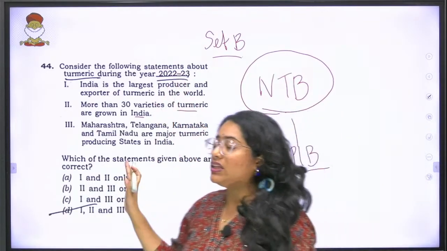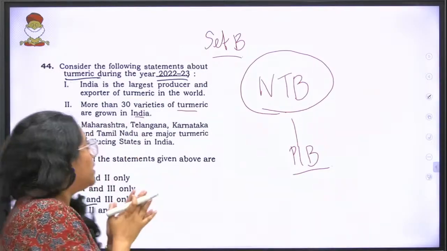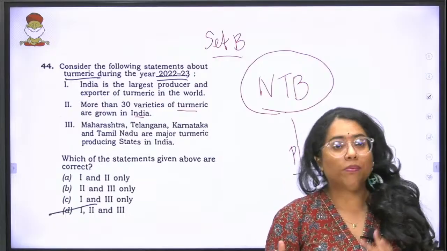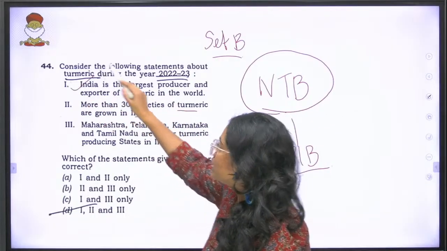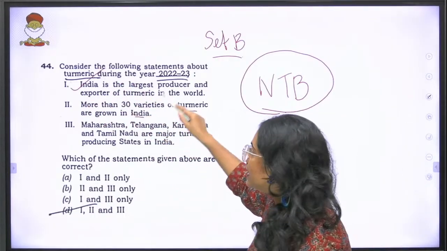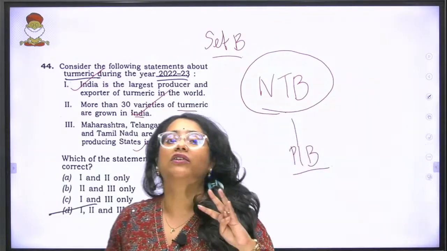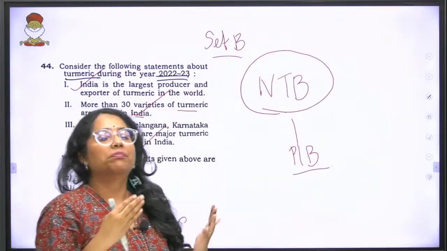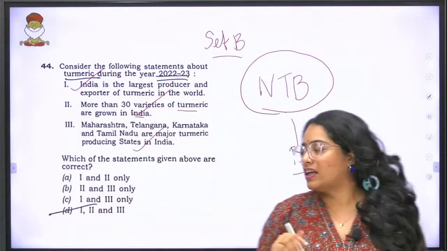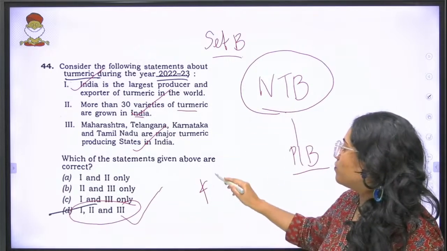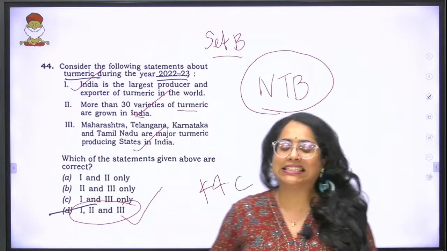In fact, India happens to be the world's largest producer, exporter and consumer of turmeric. So the first statement is correct. More than 30 varieties of turmeric are grown, so the second statement is correct. And the third statement, that these are the 4 major turmeric producing states, even that statement is correct. So the answer to this question is 1, 2 and 3. 44th question's answer is C.